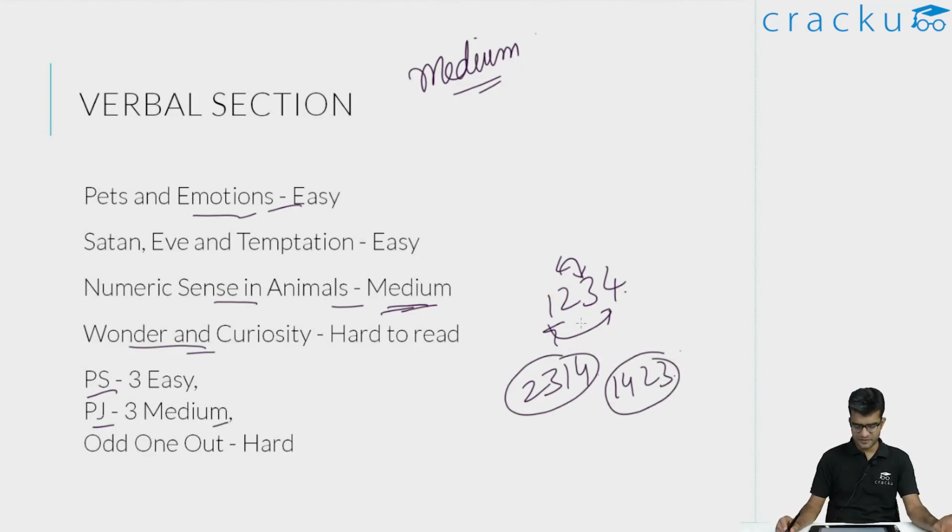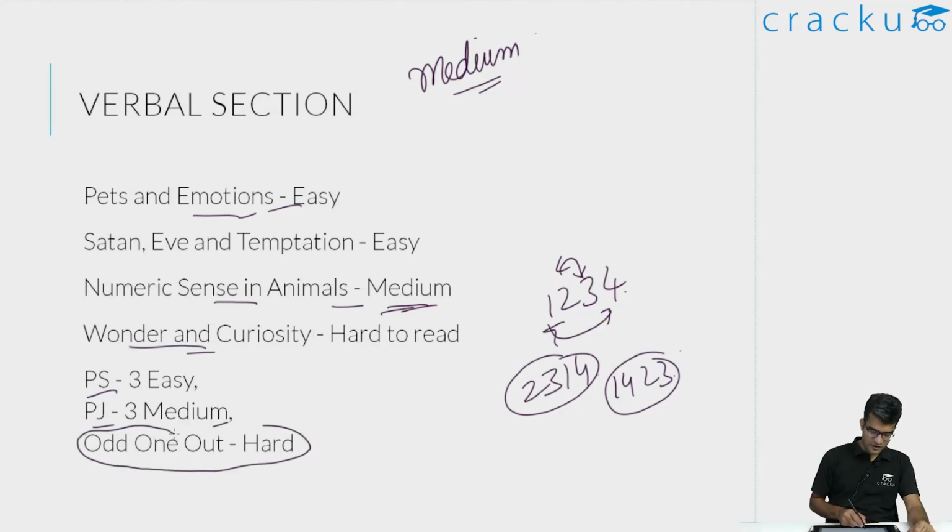But overall, I didn't think the para-jumbles this time were very difficult. Each of the sentences were also not very long, and there were immediate connections that could be made. You could figure out that, okay, these two sentences definitely come together. So that's why I was saying that para-jumbles were on the medium side, not on the difficult side.